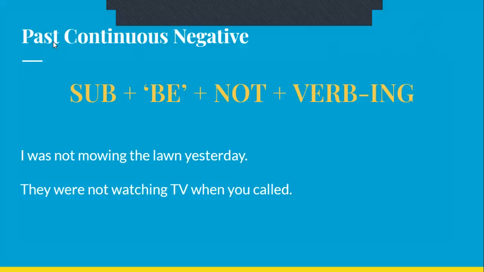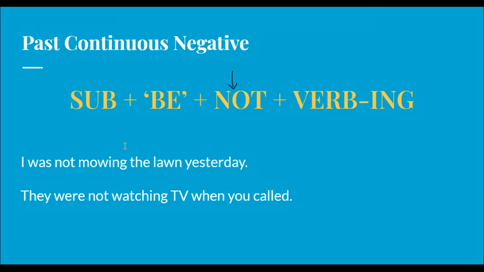Of the past continuous negative. So in the negative form, we have subject plus the be form, was or were, plus not plus the verb ing. So technically everything remains the same, just one thing is added, which is not. So if you say I was mowing the lawn yesterday, and you want to make it negative, you will simply look at the sentence, you will see the subject is I, and then you see the be form of the verb in the past is was, because I takes was. And you want to make this negative, simply add not after was. So I wasn't or I was not mowing the lawn yesterday.